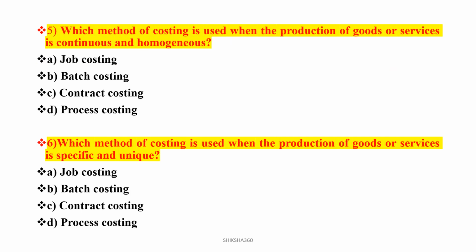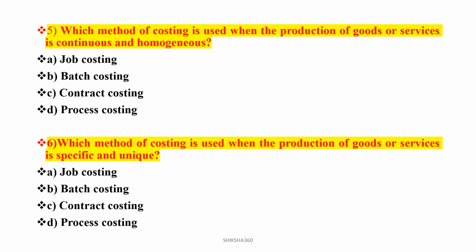Here, there are four types of costing. Four questions we have to discuss, and there are four types of costing. Similar type they are taking. Clear? Option A, job costing; B, batch costing; C, contract costing; D, process costing. So you have to answer the questions.